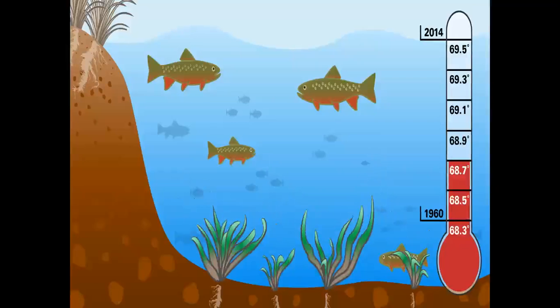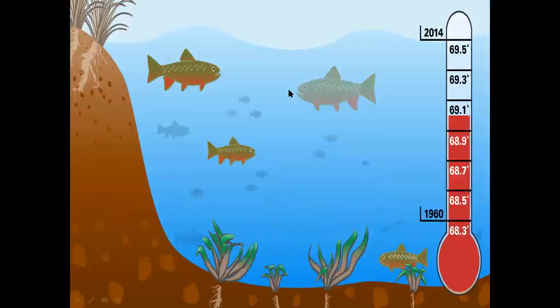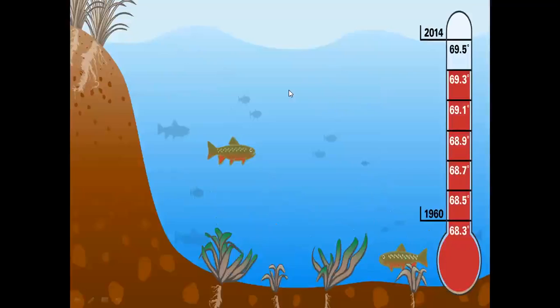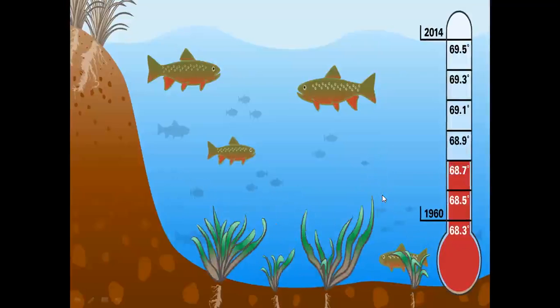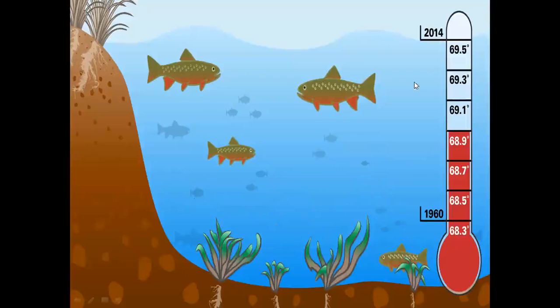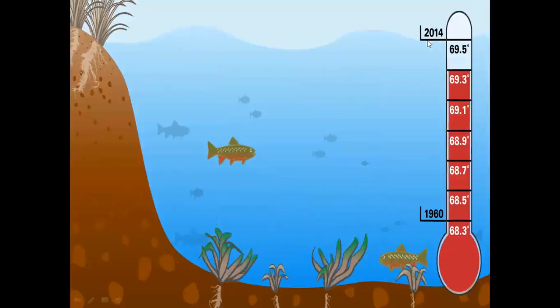If we consider a pond, we see that in 1960 the temperature of that pond is very low, but in 2014 the temperature is rising.